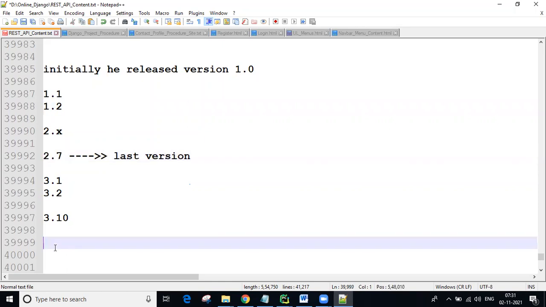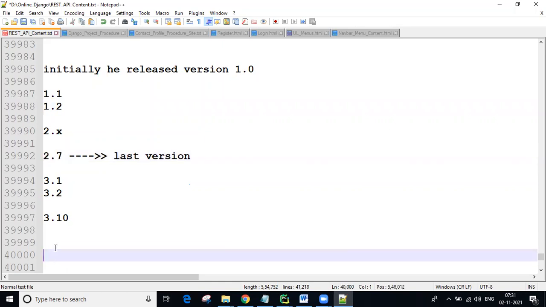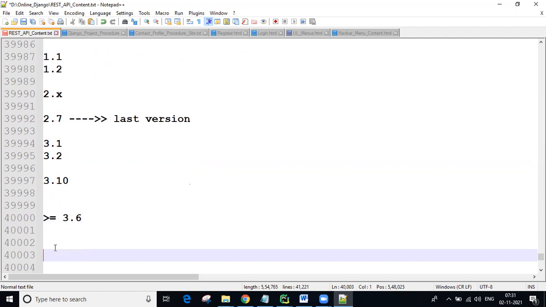Now all people use 3.6 or higher versions, and you can also use those.